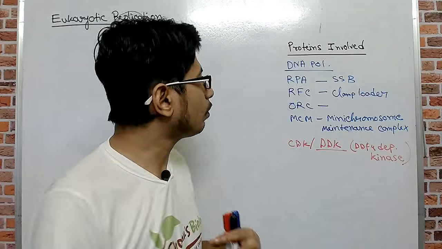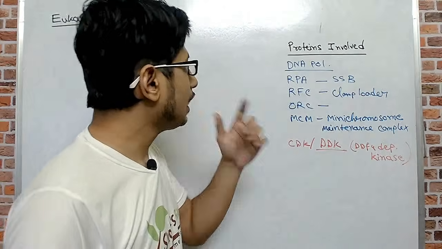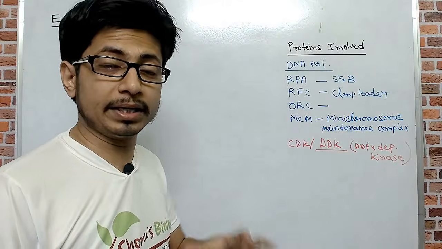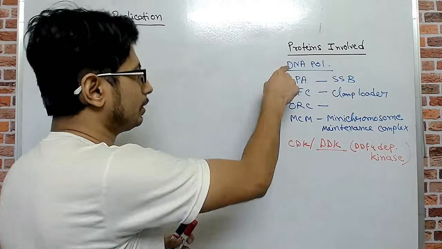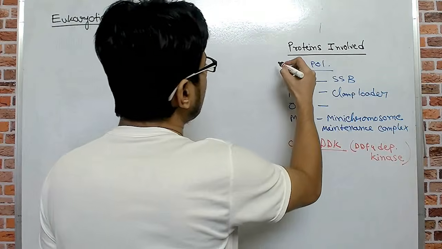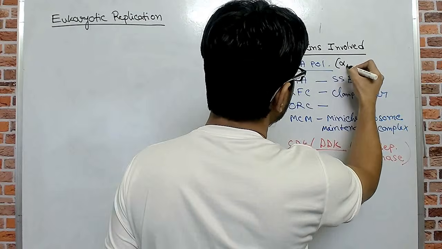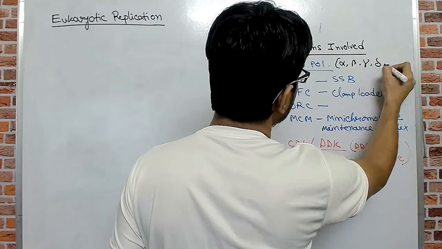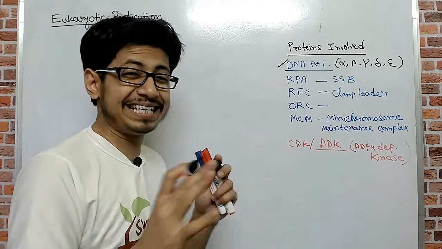And what are the proteins that are involved in eukaryotic DNA replication? The major protein is the DNA polymerase, which actually is involved in the job of polymerization of the DNA. So DNA polymerase is the very first one. There are different types of DNA polymerase enzymes: alpha, beta, gamma, delta, epsilon, and they have their different functions. We are going to talk about that in a moment.